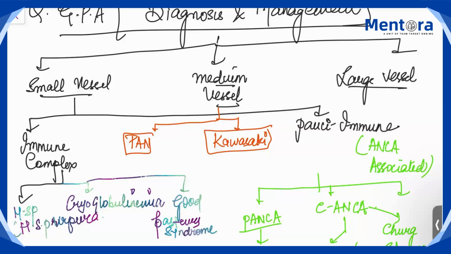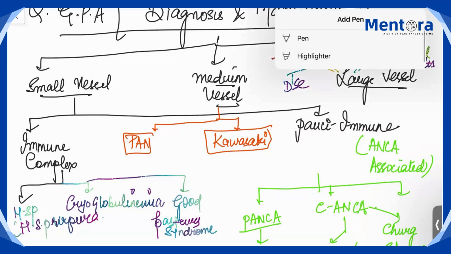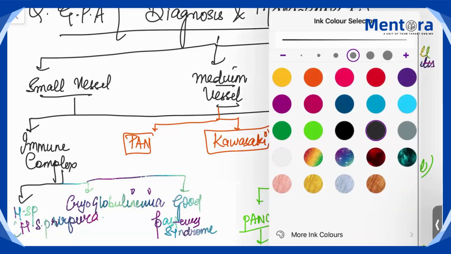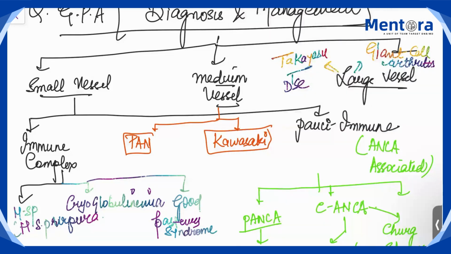And third is your large vessel vasculitis. So what comes in large vessel vasculitis? Takayasu disease and giant cell arteritis.